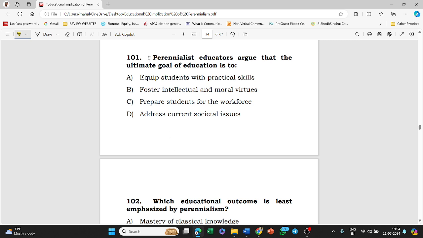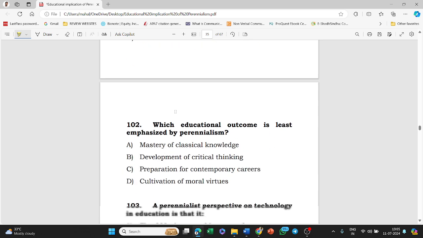Today's first question is: perennialist educators argue that the ultimate goal of education is to equip students with practical skills, foster intellectual and moral virtues, prepare students for the workforce, or address current societal issues. The answer to this question is foster intellectual and moral virtues.